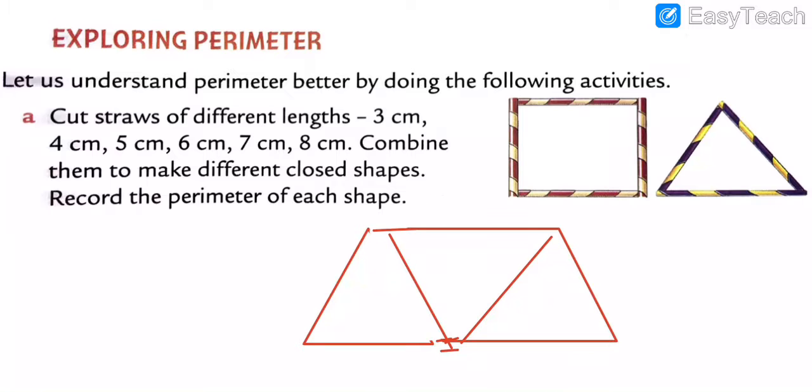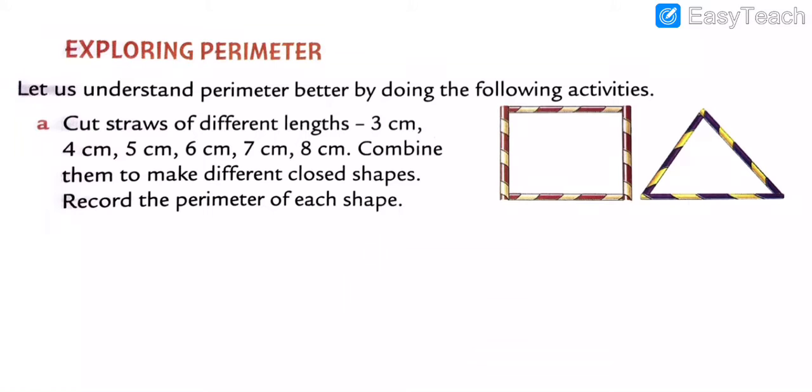See, my dear students, this shape. Inside this place, see 1, 2, 3 and 4. We have to mention only 4. Like that, you have to make a closed shape. So what we have to do, we have to cut the straw.